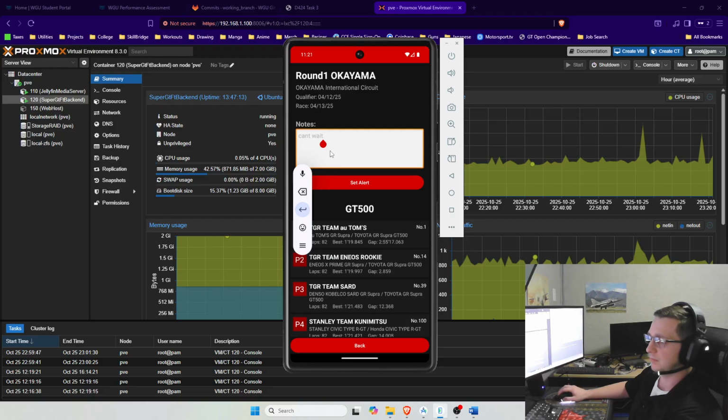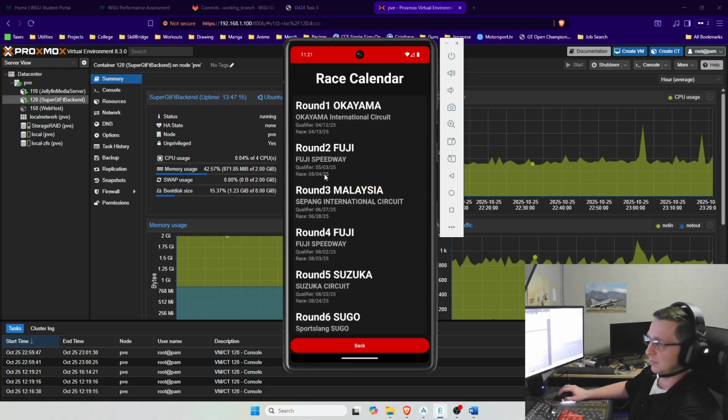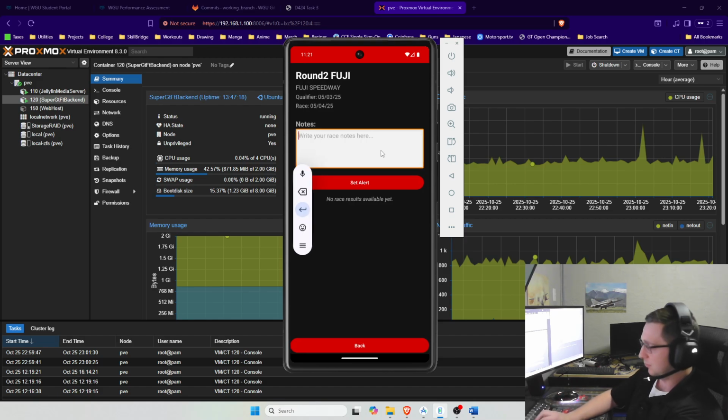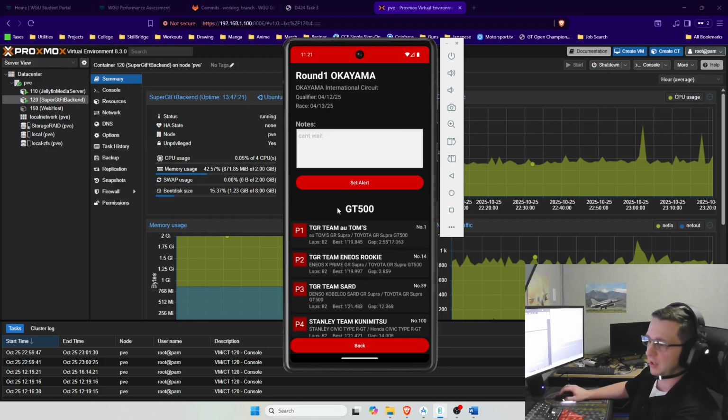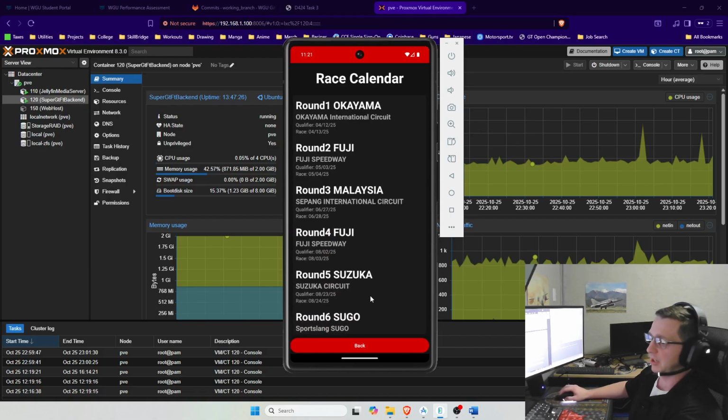Same thing over here. If I wanted to make specific notes for specific races, it doesn't affect the others, and you can just delete them and it doesn't affect anything else.